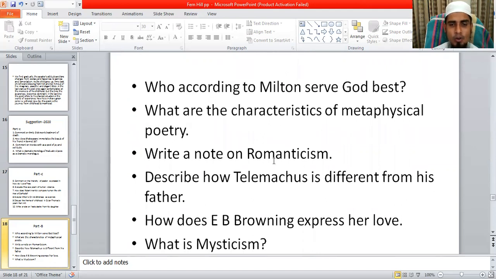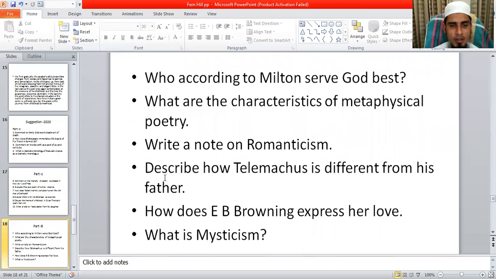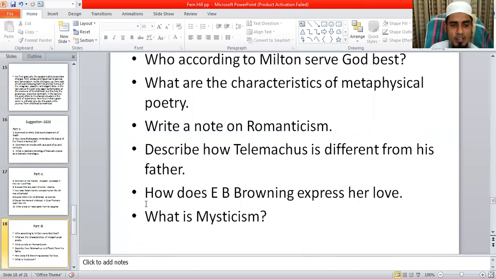And then write a note on romanticism. Another question: describe how Telemachus is different from his father, Ulysses. This is the main question here. Another is, how does Elizabeth Barrett Browning express her love? Another question, what is mysticism? This is very important.